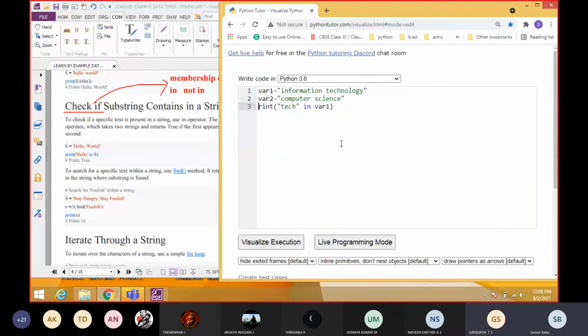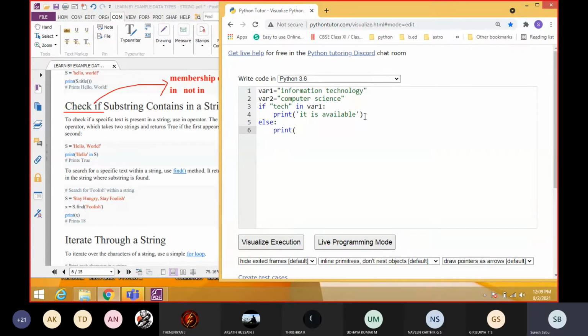So instead of this program, I'm going to use the next one. See here. If tech in var1, okay, if tech in var1, we can print it is available. So we can give the condition also by using this kind of thing. Because anyway, this condition will give you true. If true, it will execute the true part, that is the if part. Otherwise it will go for the else part. So we can do programs also with this kind of operators.